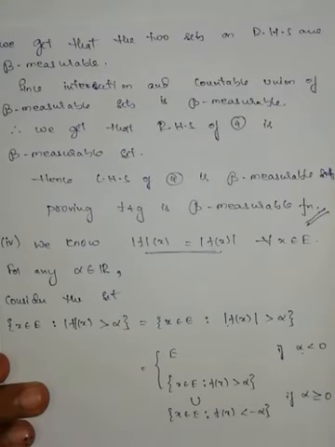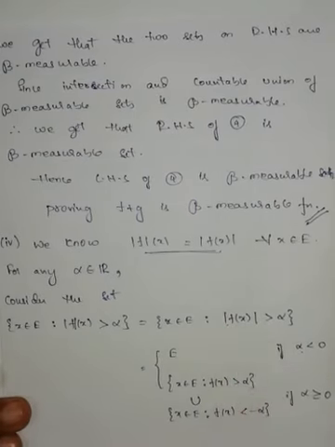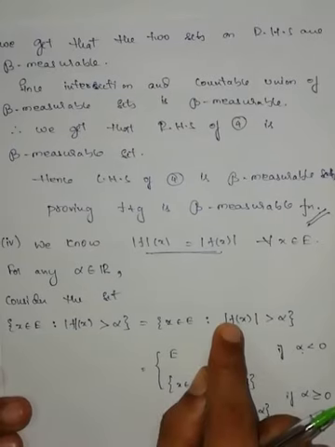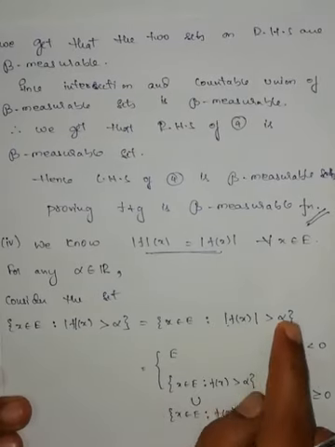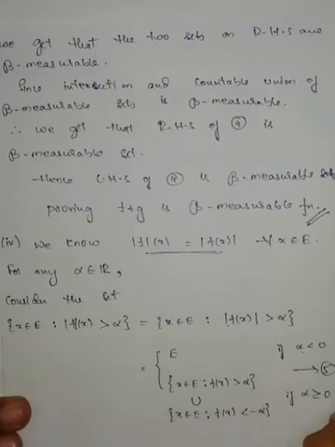Union of these two: all those f of x greater than alpha and f of x less than minus alpha. Means if I remove the modulus, I will get plus or minus, all those functional values which are greater than alpha and all those functional values which are less than minus alpha. Let us take this as equation number 5, the whole set 5.